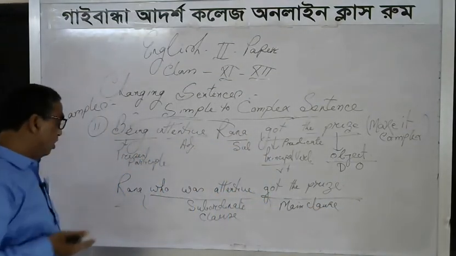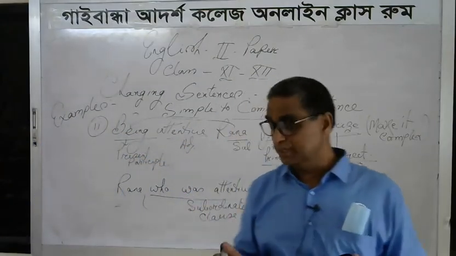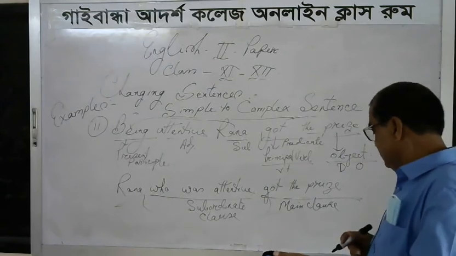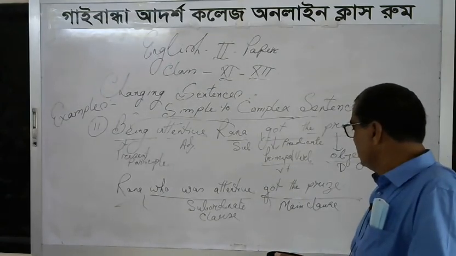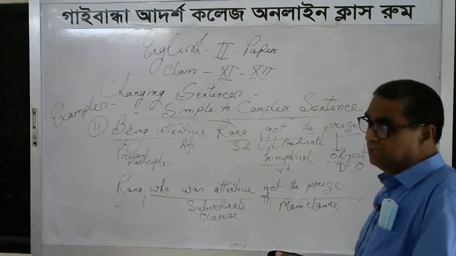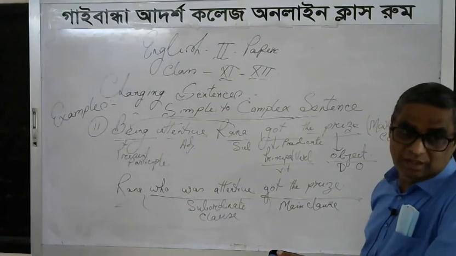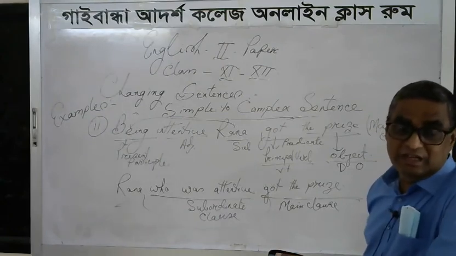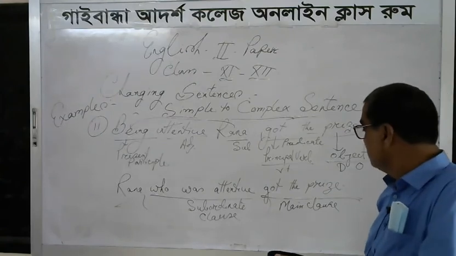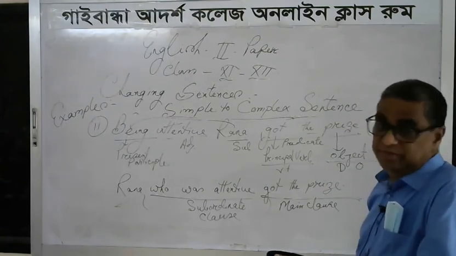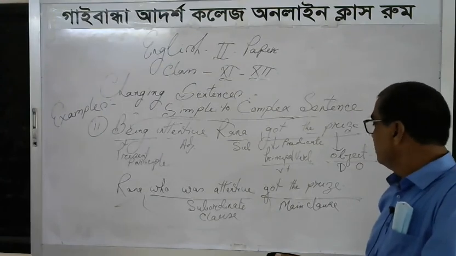So we may call it a complex sentence because in this sentence there is a main clause, Rana got the prize, and the subordinate clause, who was attentive. Who functions as the subject of the subordinate clause, and was attentive is the predicate of the subordinate clause.